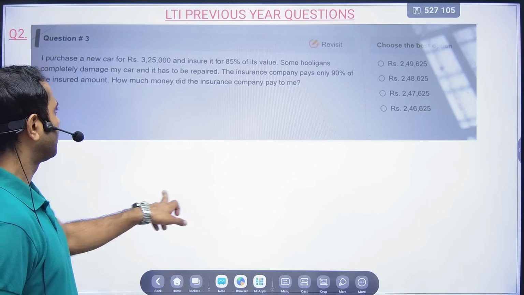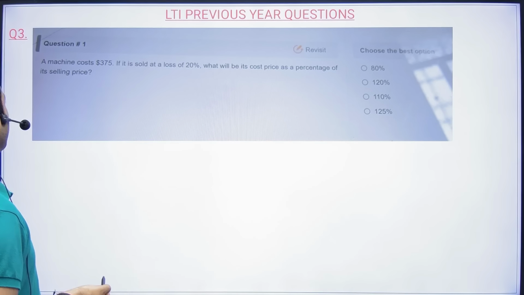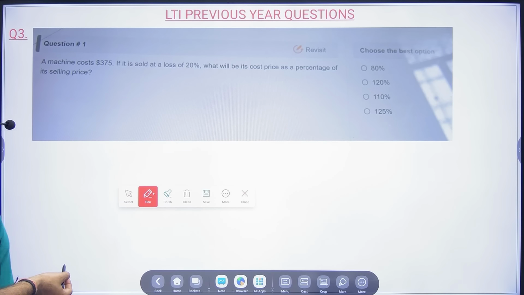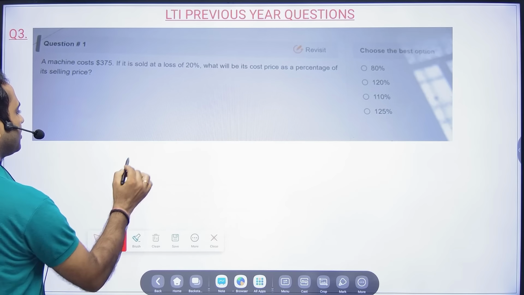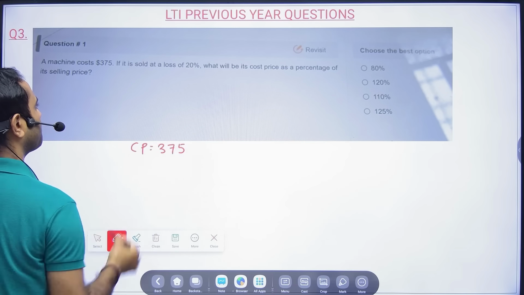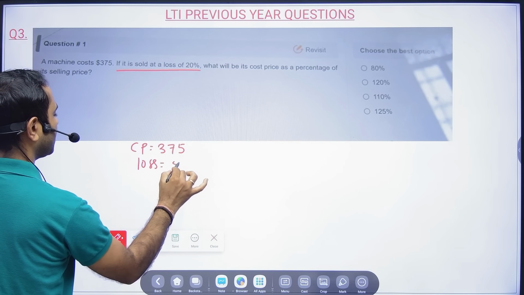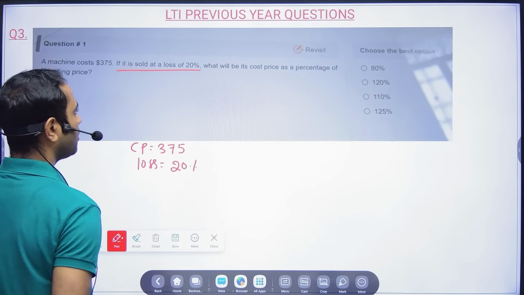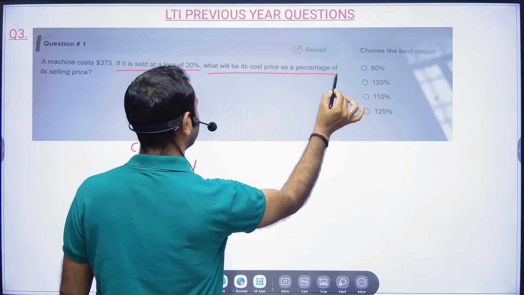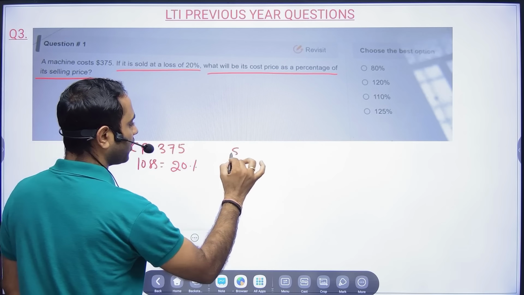Okay, fine. Moving towards the next question. A machine costs 375 rupees. If it is sold at a loss of 20%, what will be its cost price as a percentage of its selling price? So first of all, we need to calculate the selling price.